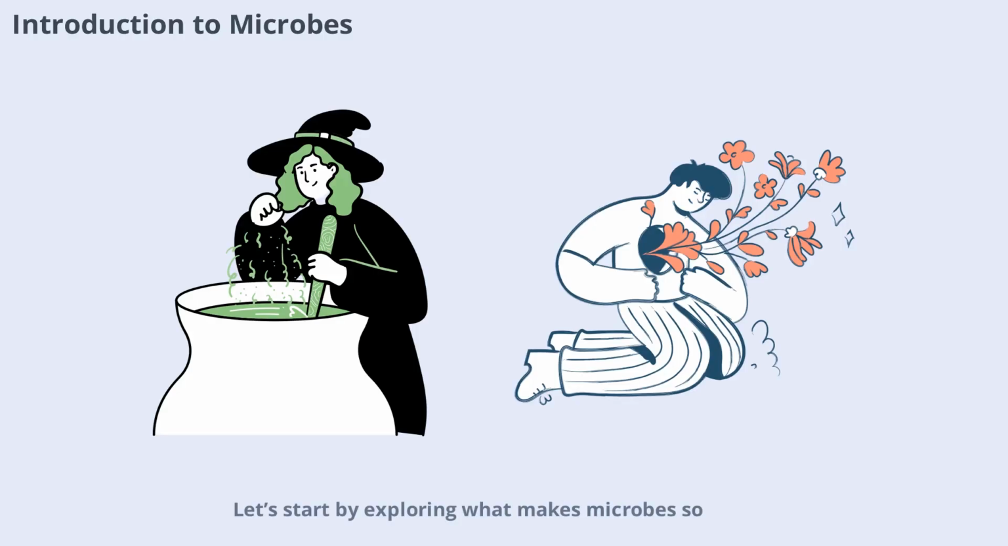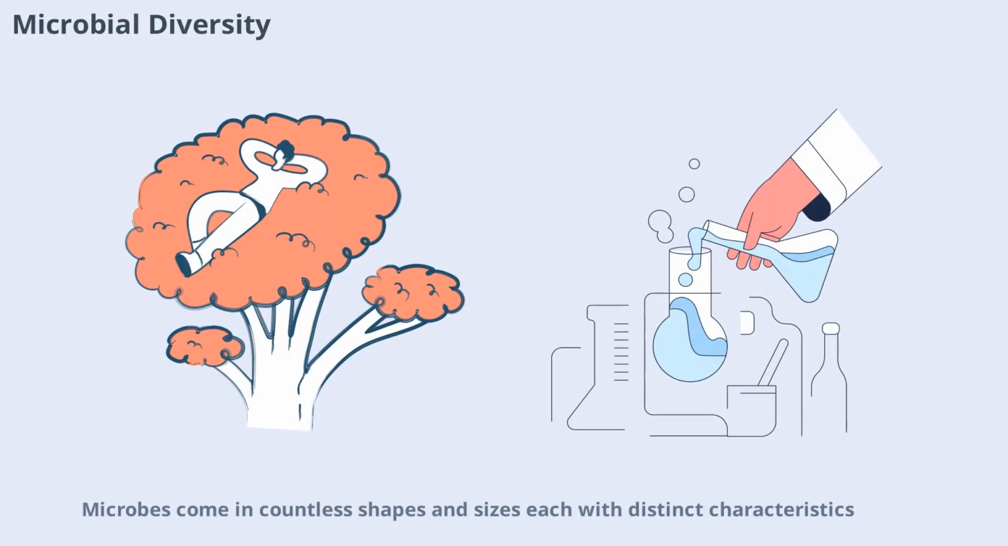Let's start by exploring what makes microbes so unique and why their adaptability is crucial for survival. Microbes come in countless shapes and sizes, each with distinct characteristics. This diversity allows them to thrive in extreme environments, from deep oceans to hot springs. Their adaptability is a result of millions of years of evolution, enabling them to survive where other organisms cannot. By studying microbial diversity, scientists gain insights into how life persists under challenging conditions and how microbes contribute to global processes like nutrient cycling.